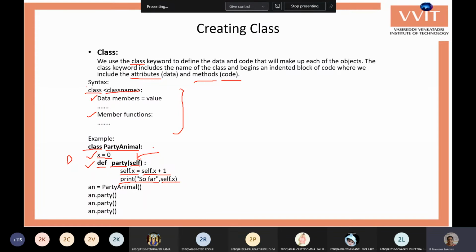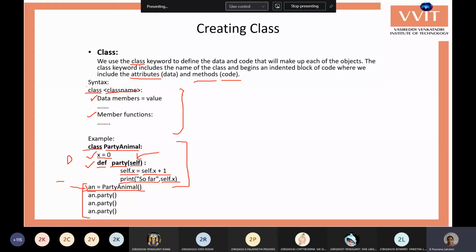So this is the ending of the class. Up to this, we have created the class with one data member and one member function. Now we need to use this class, that is, we need to use this data type. Party animal is a class, which is a data type created. Now we want to use this data type. For that, you need to create an object for that particular class. So party animal is the class and an is the object.